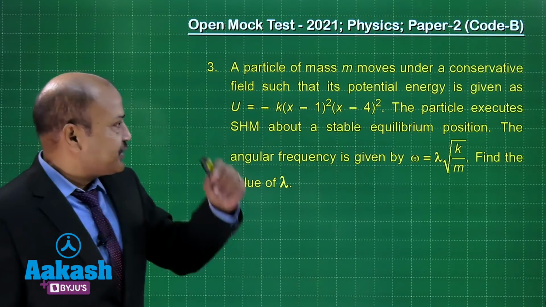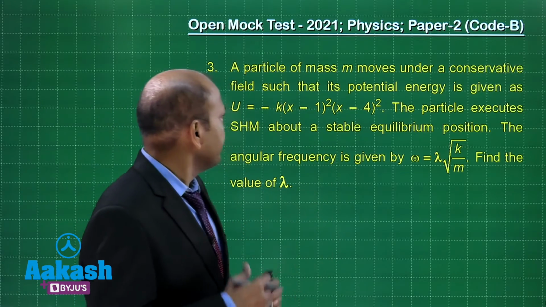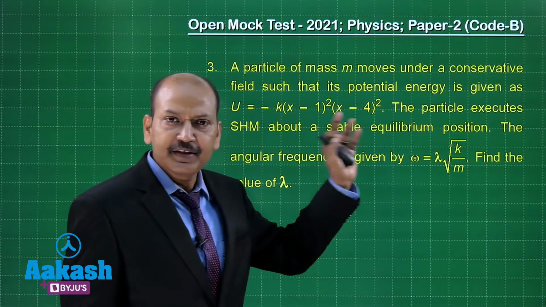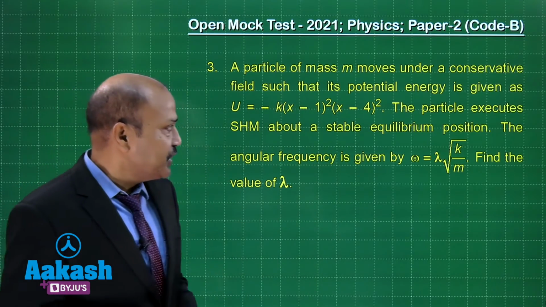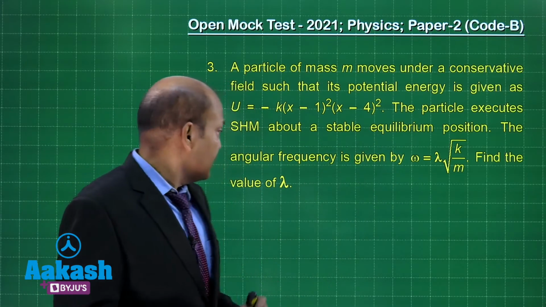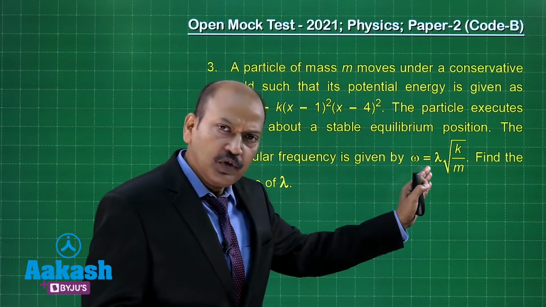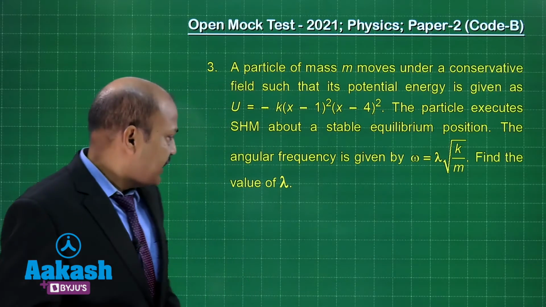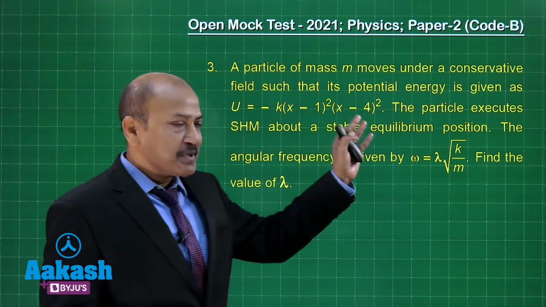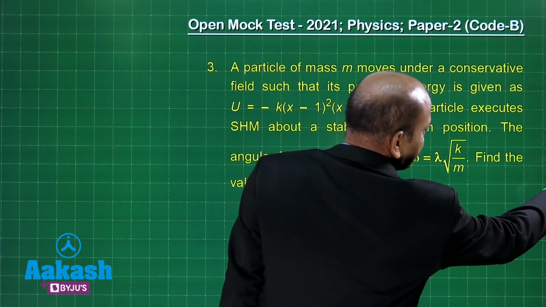Well, we are into question 3 now, and it says a particle of mass m moves under a conservative field such that its potential energy is given as u equal to, well, this is the expression for the potential energy u. The particle executes SHM about a stable equilibrium position. The angular frequency expression is given to us, it is omega equal to lambda square root of k by m, and we are supposed to find the value of lambda, and this is the expression of the potential energy of the particle as a function of x. Let us begin our solution,